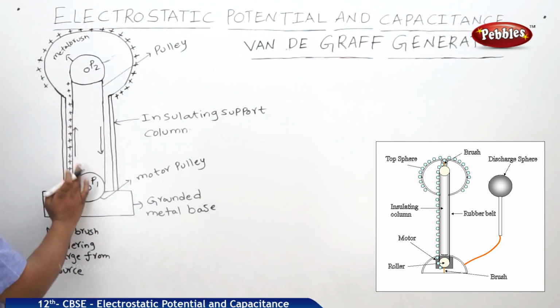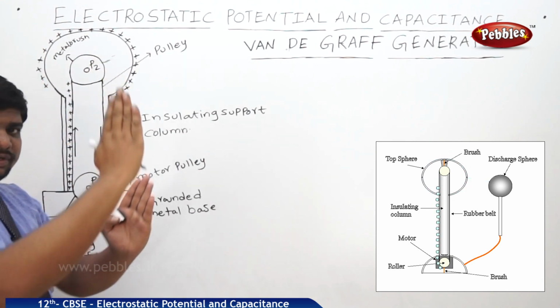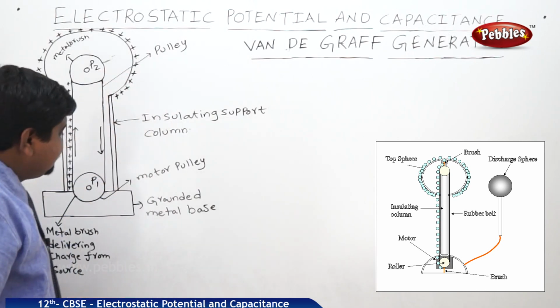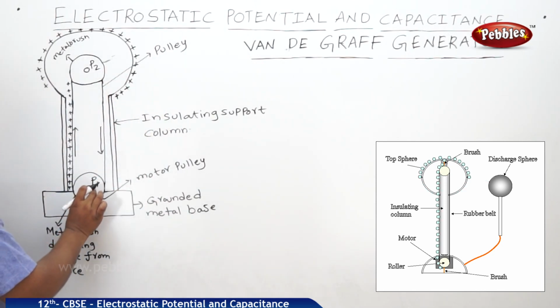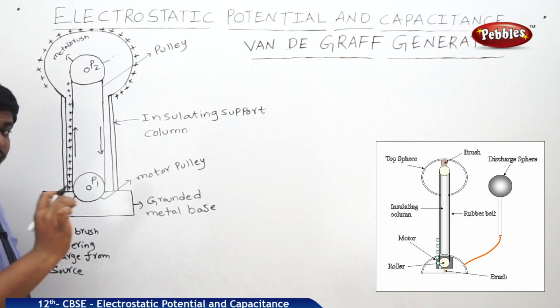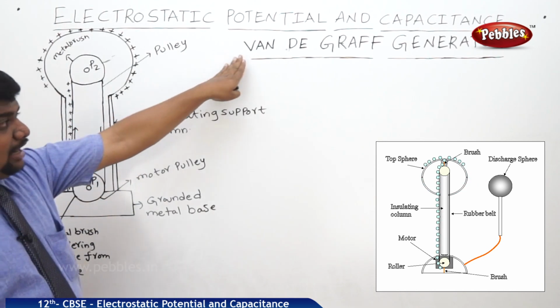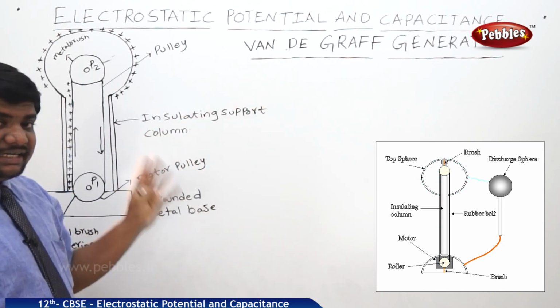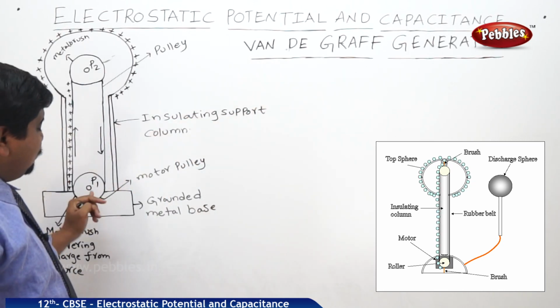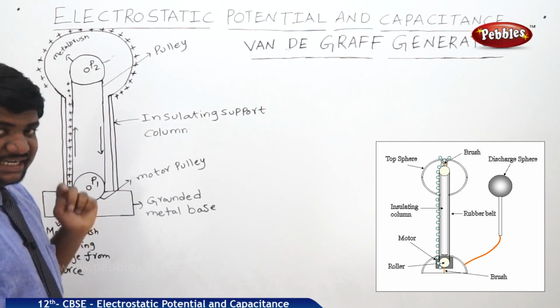See the direction, upward and downward, the pulley will be moving like this. See here, this pulley actually should be operated with some voltage. As we said, the Van de Graaff generator is useful to accelerate charged particles from a low potential range to a high potential range.